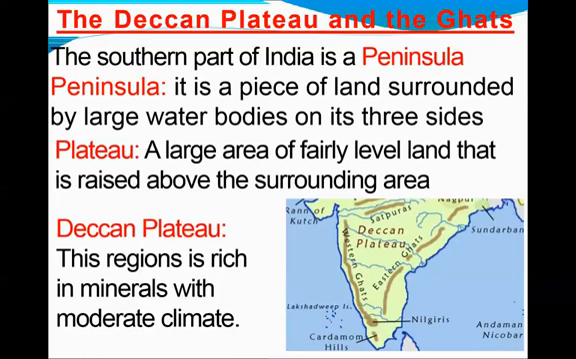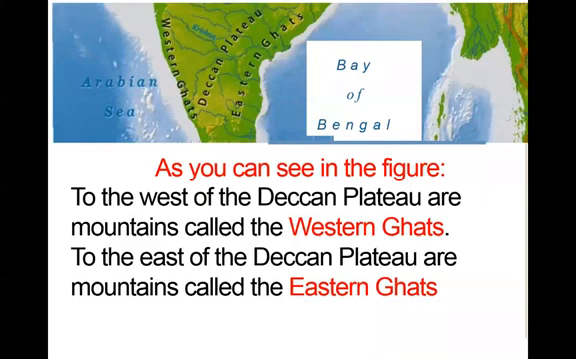Now if you see to the west of the Deccan Plateau, you can see the Western Ghats. Extreme left, you can see the Western Ghats, and to the east of the Deccan Plateau, you can see the Eastern Ghats. These Western Ghats and Eastern Ghats are basically mountains, but they are not as high as the Himalayan mountain range. You can clearly see in the picture where Western and Eastern Ghats are. Now, there is a narrow strip of plain land along the east and west coast of India. This is called the coastal plains.